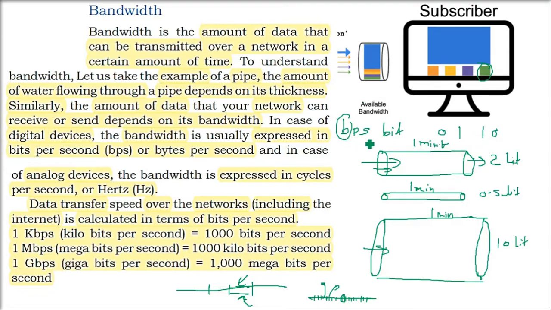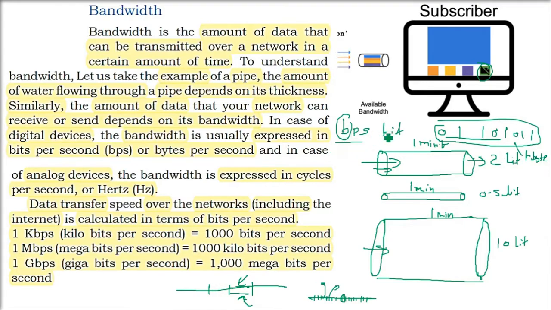It's usually expressed in bits per second, with a small b, or bytes per second. For analog devices, it's cycles per second. A byte is simply 8 bits, so we always write capital B when we are talking about bytes.